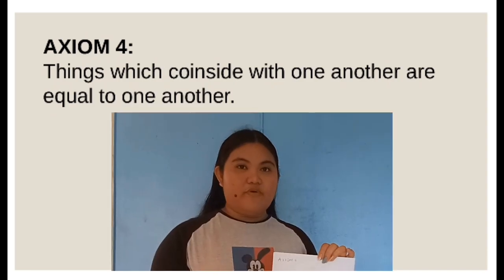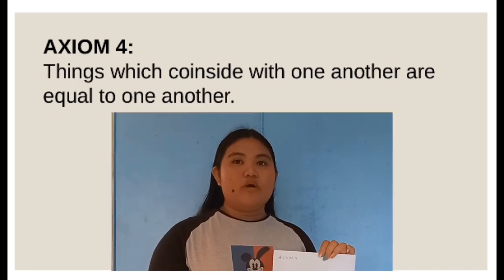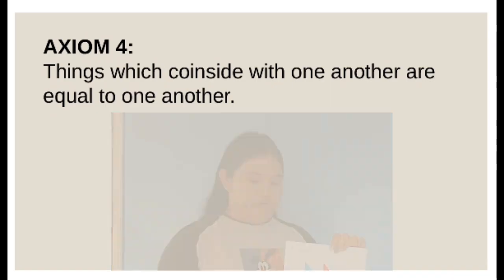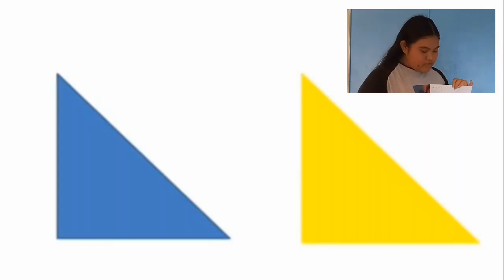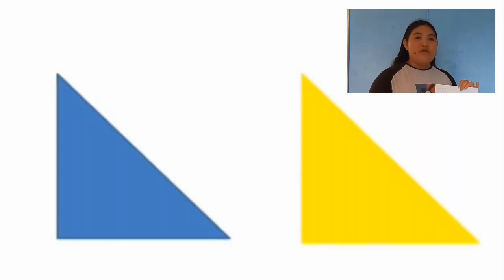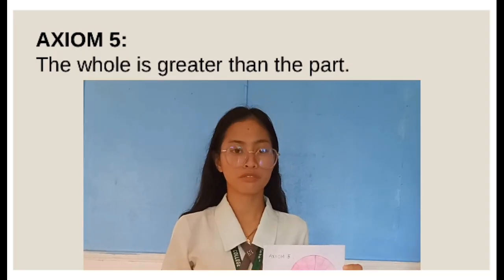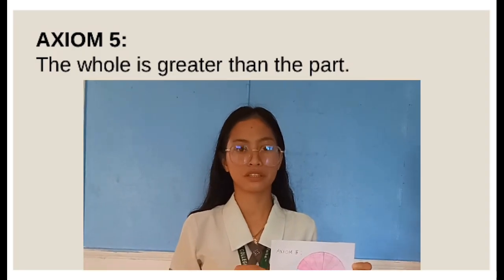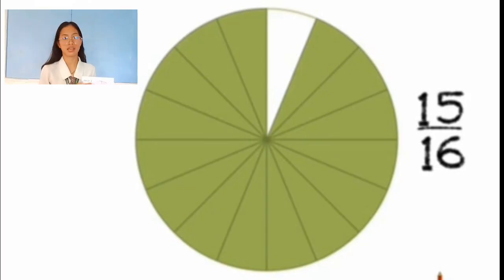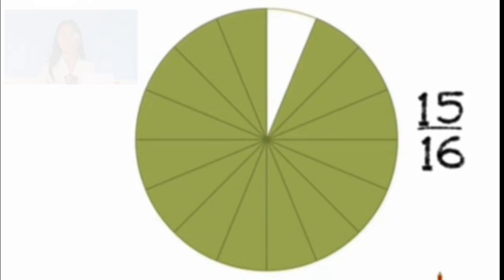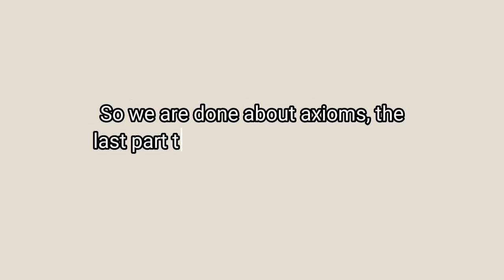Next is axiom 4. Things which coincide with one another are equal to one another. If the blue triangle coincides with the rectangle, then they are equal to one another. Axiom 5. The whole is greater than the part. If this circle is A, then this highlighted part is B. Here B is a part of A. Therefore, A is greater than B. So we are done with axioms.